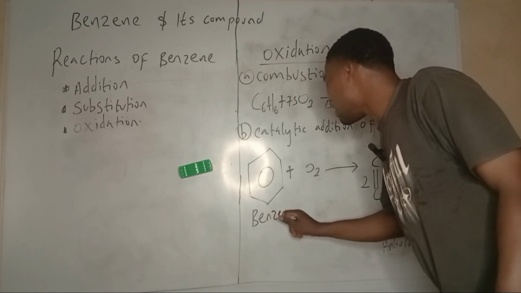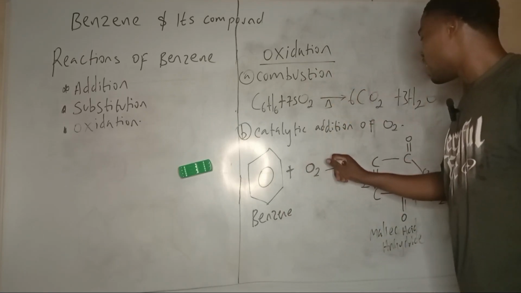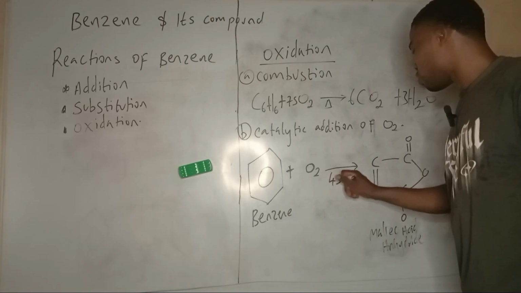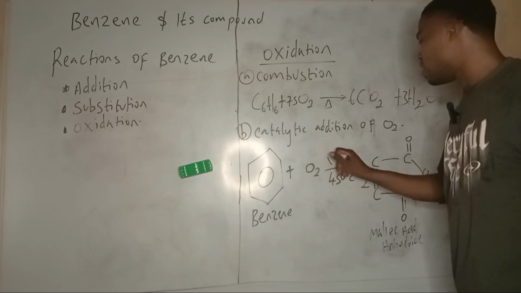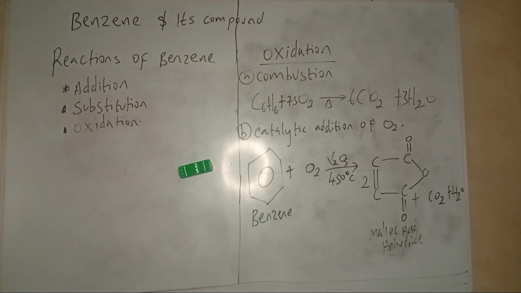Okay, catalytic oxidation of benzene. Let me not forget, at least I forget important things in this reaction, it is around 450 degrees Celsius, and the catalyst I'm using is V2O5. So catalytic oxidation of benzene will give me maleic acid anhydride at a very high temperature, around 450 degrees Celsius, plus CO2 and H2O. Okay, so maleic acid anhydride.